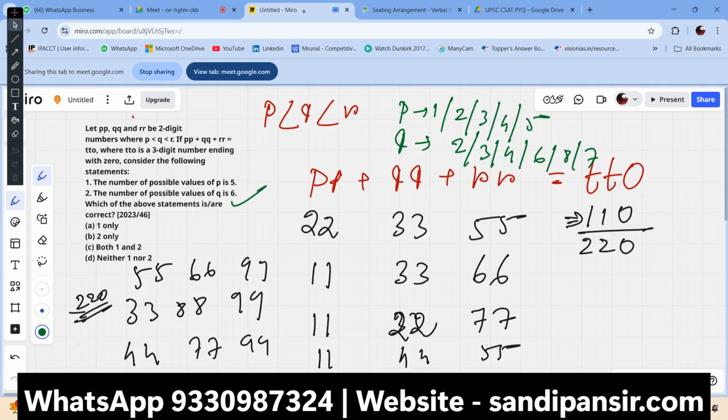Got it? So both 1 and 2 would be sufficient in this question here. That's the major part here. That's how you need to do your calculation.